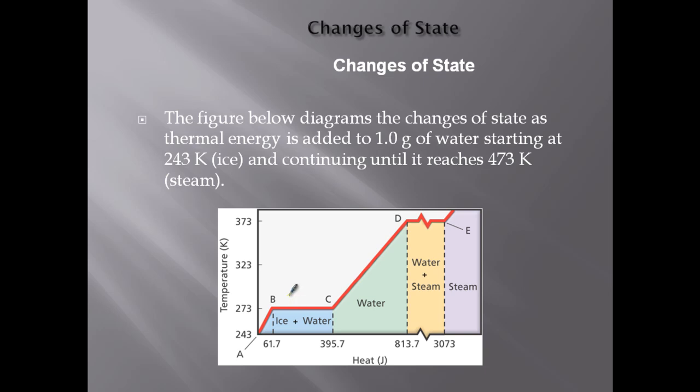Anytime you see a sloped curve, that's while it's in one state or another. It's like right here, it's all ice. Here it's all water, and up here it's all steam. You see, it takes even more energy to boil something because it jumps from 813.7 joules to 3,073 joules to change water into steam. That's a pretty big joule difference.